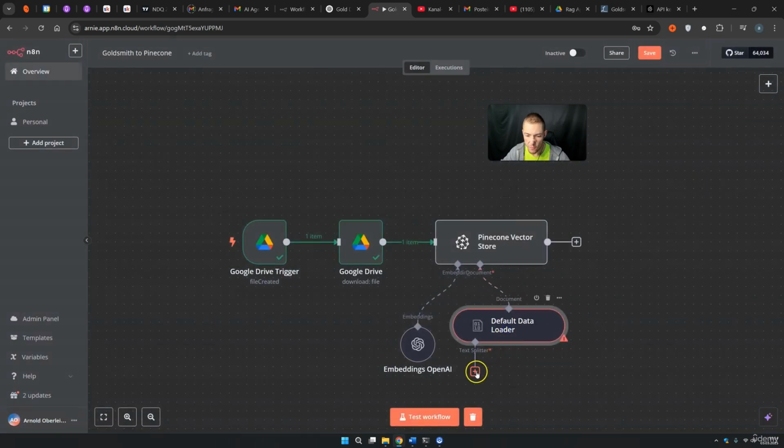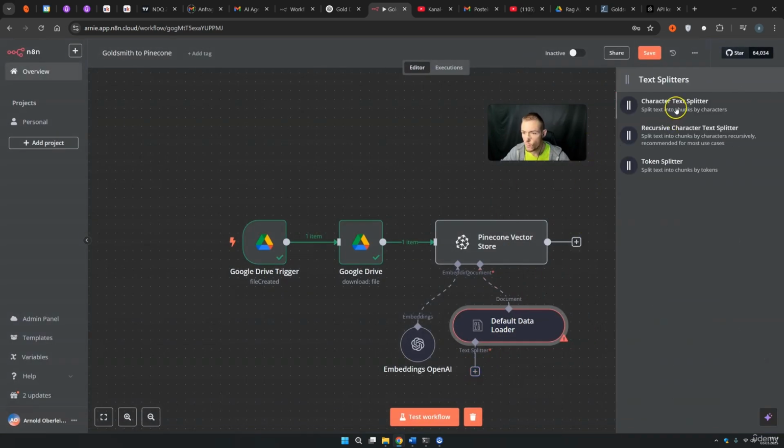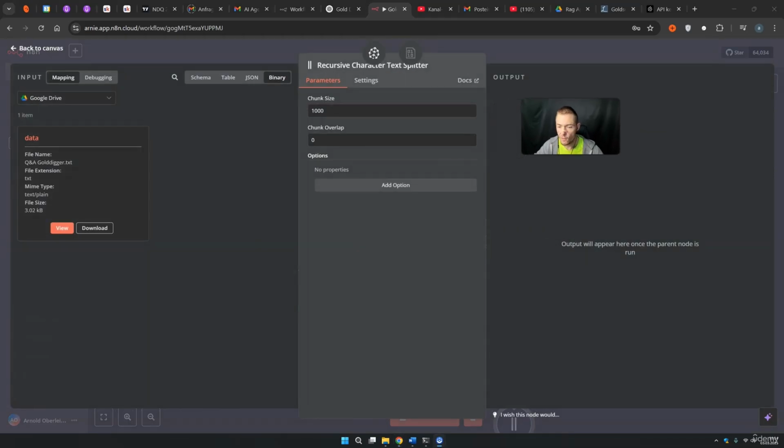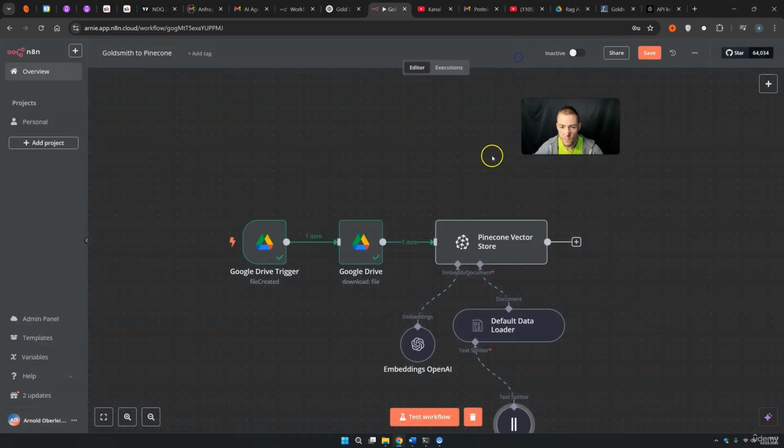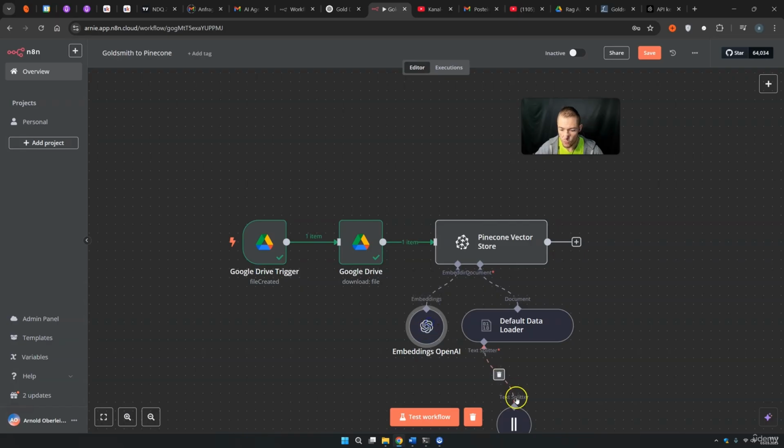Then what we need, of course, once again is to press plus. We want to have a character text splitter, and I think the recursive character text splitter is once again some of the best thing here. Chunk size, it's not a big file, so I think like 500 works great. And the overlap of just 20 is here also more than enough. This will be really accurate and also not too expensive because our file is not that big. So I think this thing should work right now.